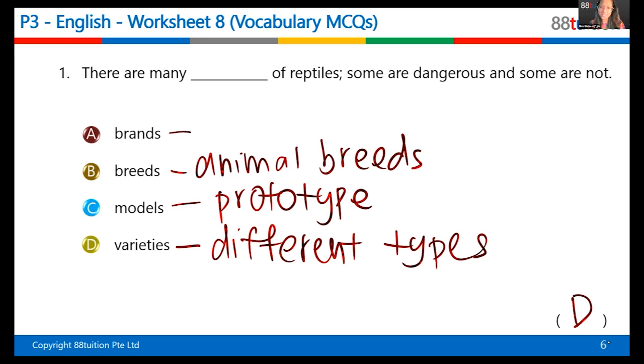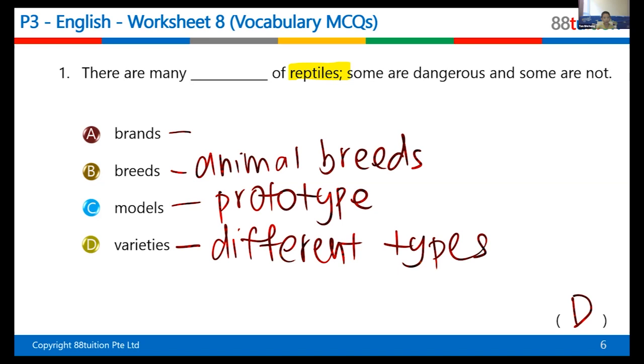Now, what are brands? What are brands? Brands means, if I say, what brand is your wallet? That means I'm asking you, who is the manufacturer of this particular wallet, right?